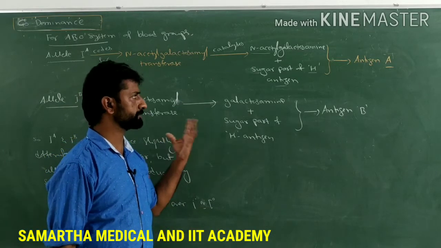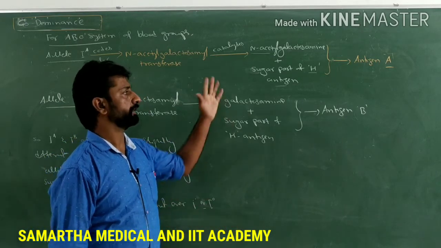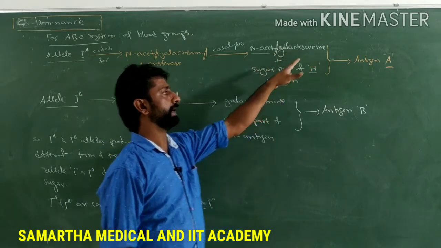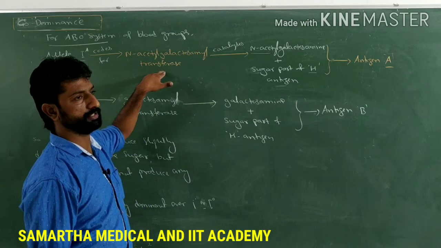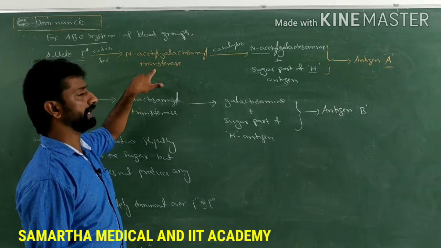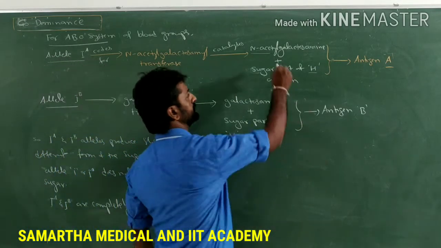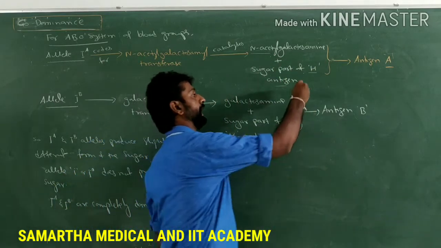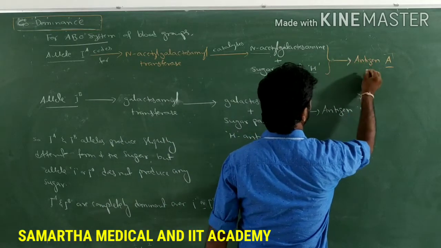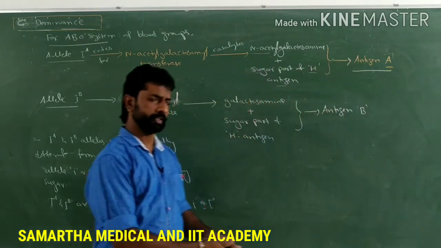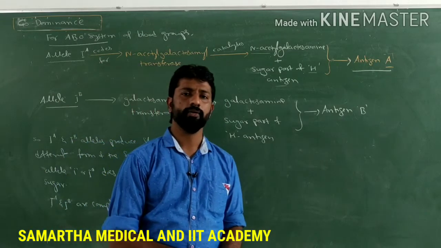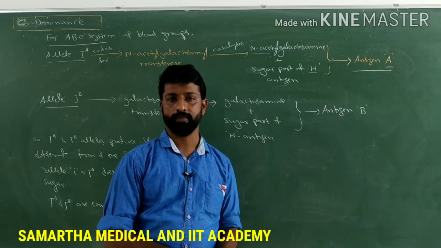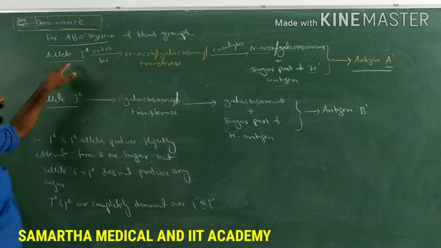H antigen is present over the RBC. For the sugar part of that H antigen, N-acetyl galactosamine will be added by the presence of an enzyme called N-acetyl galactosamyl transferase. When the N-acetyl galactosamine is added to the sugar part of the H antigen, then that antigen will become antigen A. Then it produces the antigen A over the surface of the RBC, or over the plasma membrane of the RBC. That is the function of allele A.